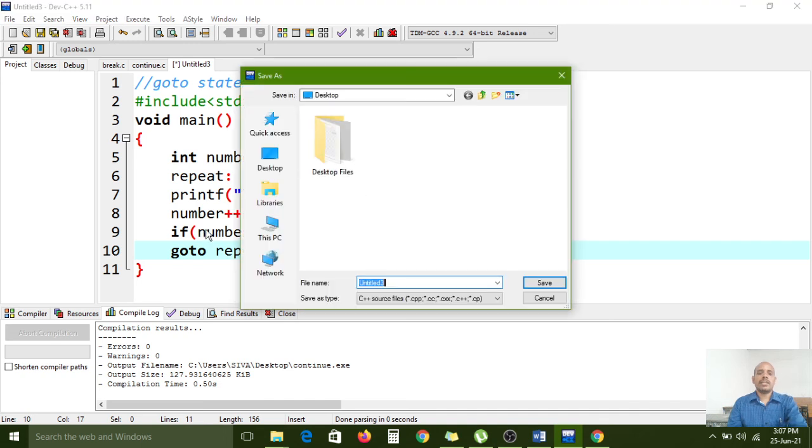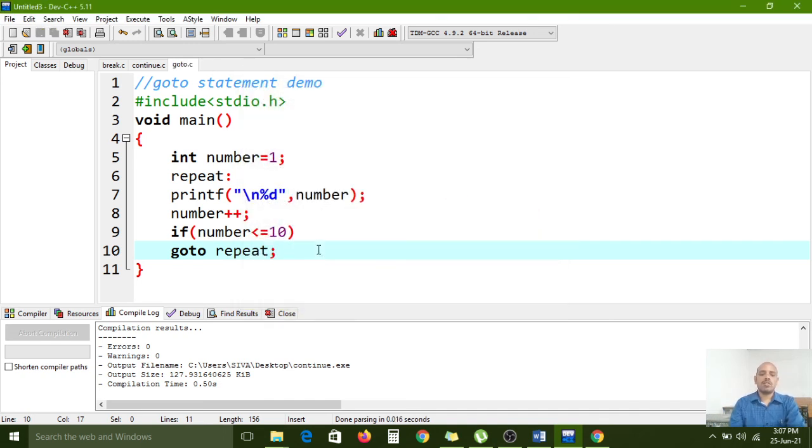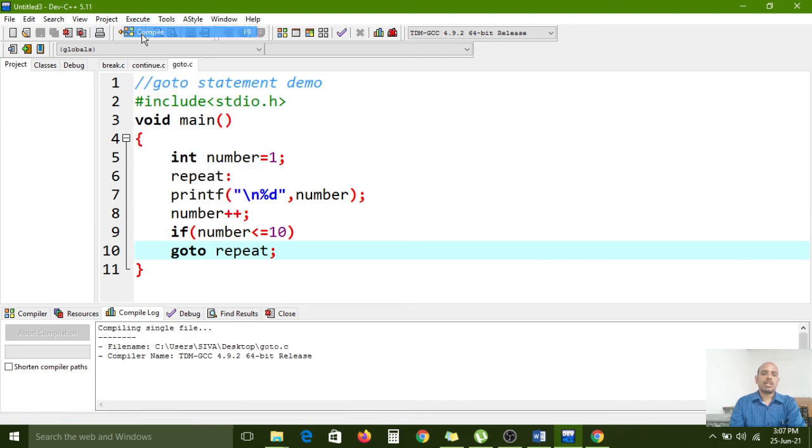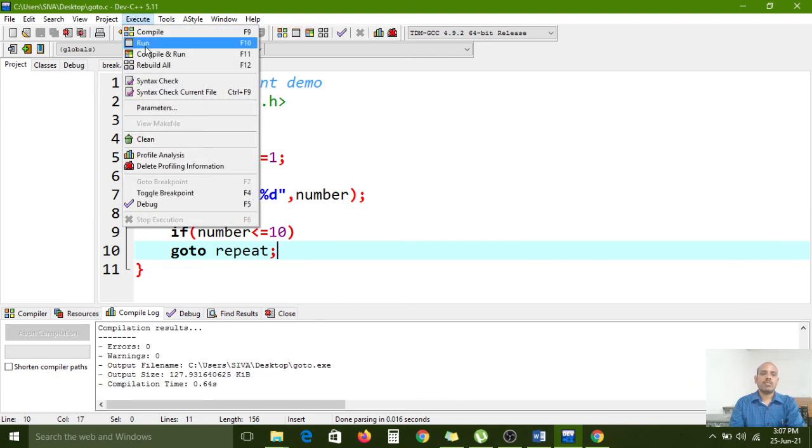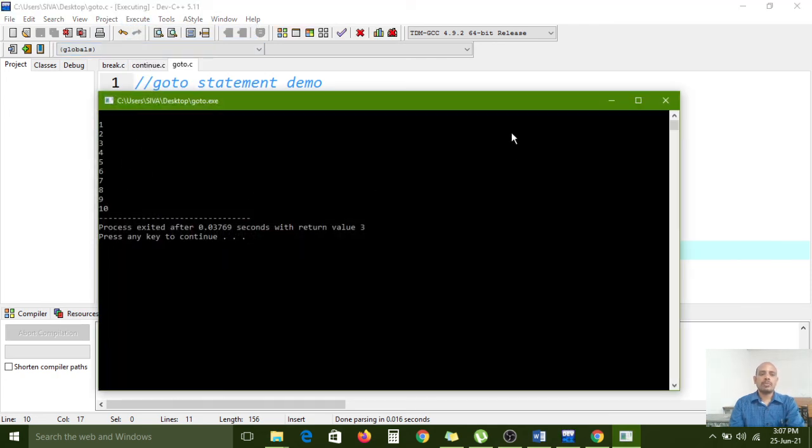So it will print again and again. Save as .c, save as type all files. Now compile, and now I am running. So 1 to 10 it is printing now.